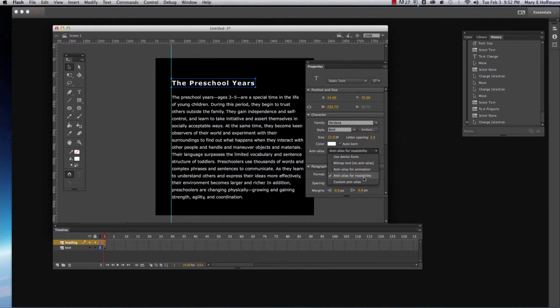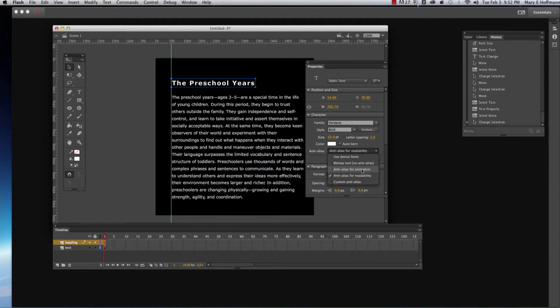This is really important to think about. If I was using a different font, but since I'm using Verdana, I probably wouldn't have to do this. But if I was using a different font, I would really want to have this checked. If you select the one for animation, that creates a smoother animation of the text by ignoring alignment and kerning information. To use this option, you must embed the font also. When you embed fonts, Flash copies the font into the SWF file, and the font does not need to be present, just like on the readability one.